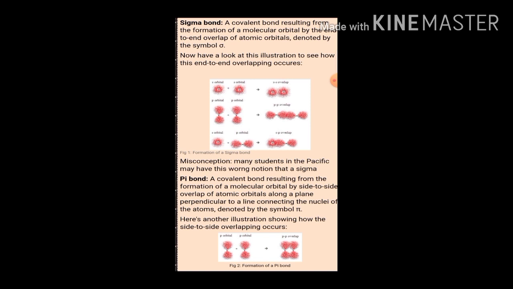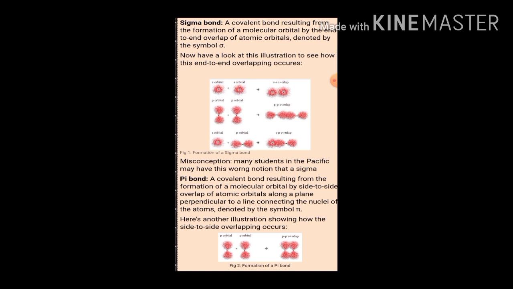Second difference, sigma bonds are stronger and pi bonds are weaker. One more difference, to break a sigma bond requires a maximum amount of energy. Pi bond, if you want to break that bond, it requires a very low amount of energy.